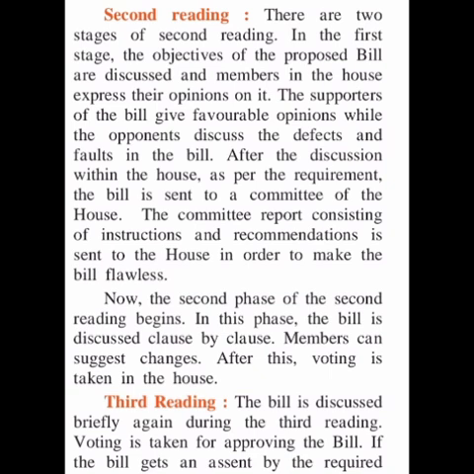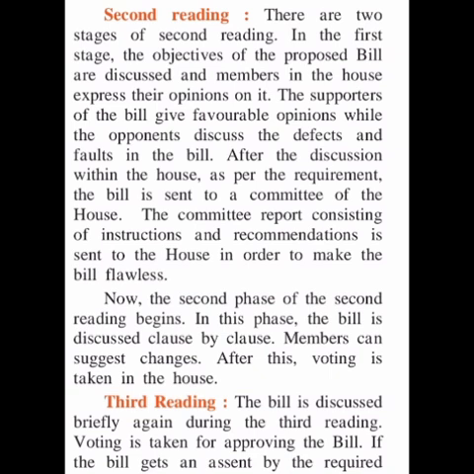After the discussion within the House, as per the requirement, the bill is sent to a committee of the House. The committee report consisting of instructions and recommendations is sent to the House in order to make the bill flawless. Means, in the second reading, in the first stage, after the discussion, the bill is sent to a committee of the House to make the bill more flawless.